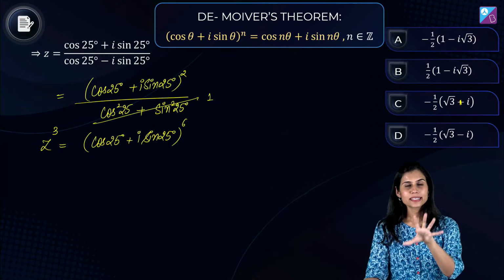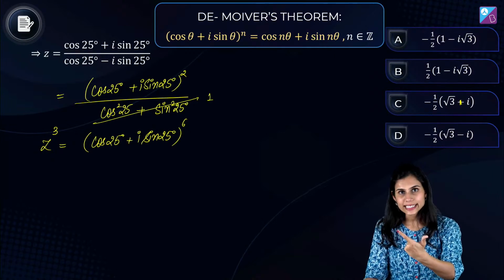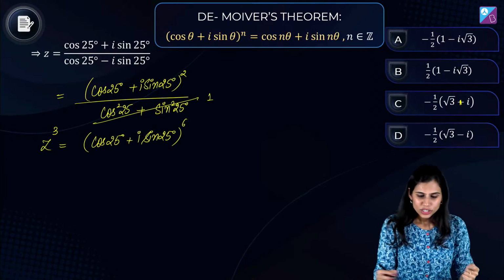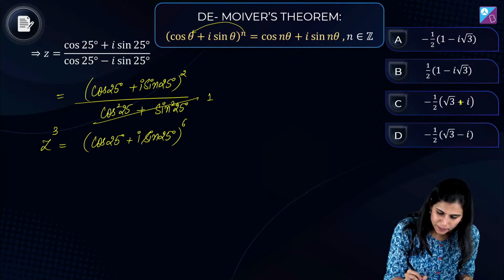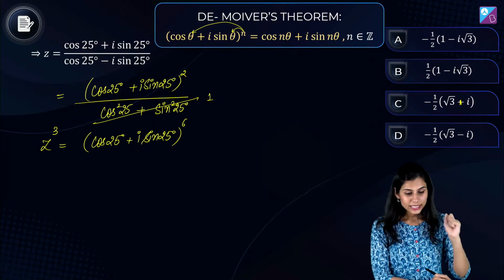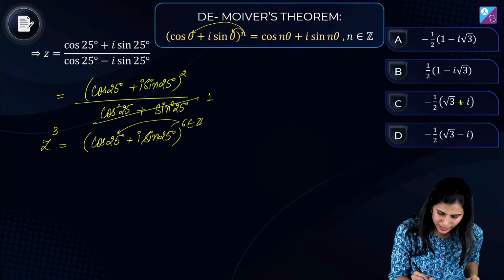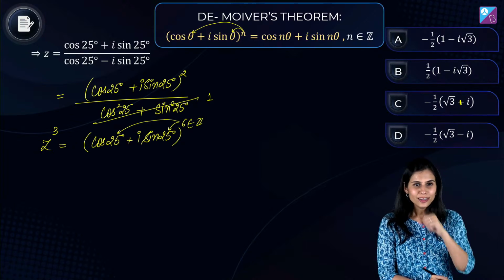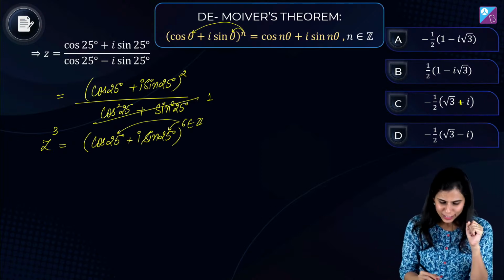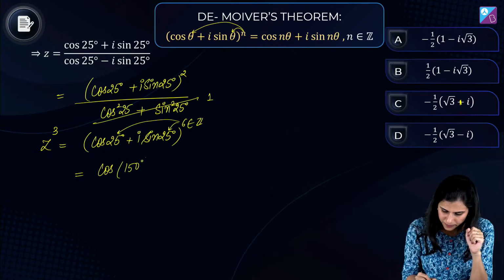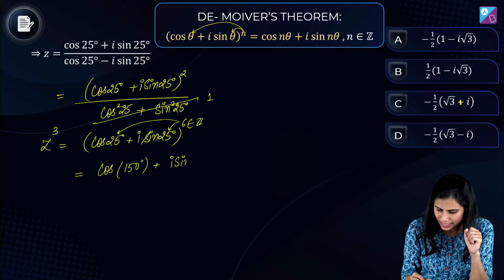Whenever cos theta plus iota sin theta is raised to an integral power, that integer has the power to move inside the bracket and get multiplied with the angle. Here too, because 6 is an integer, it will jump inside the bracket and get multiplied to 25 degrees. So what will this give you? Cos of 25 into 6, which is 150, plus iota times sine of 25 times 6, which is again 150.